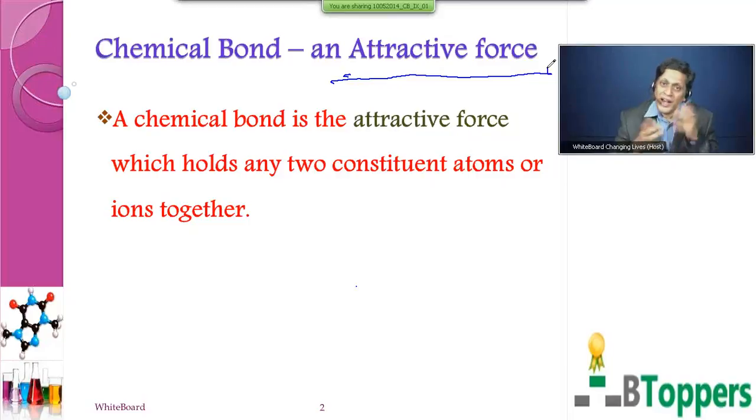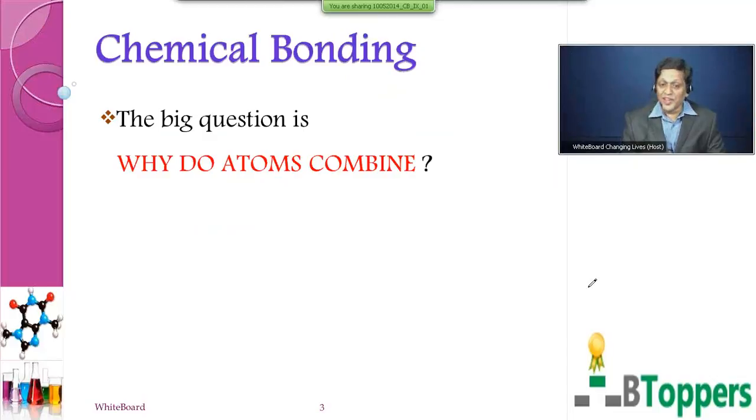Now, atoms are electrically neutral. Then what is the attractive force between? Atoms are electrically neutral. Then how do atoms of one element get attracted to atoms of another element? Children, that we will be learning in the course of our discussion. Now children, the big question is, why do atoms combine? See, I have given you a clue in my introductory part.